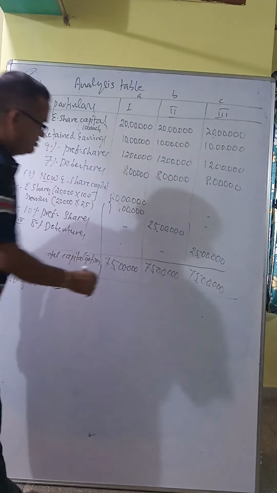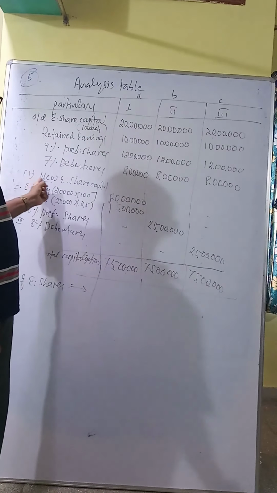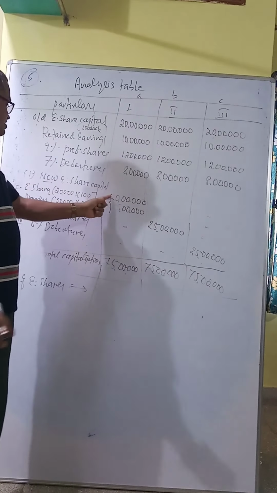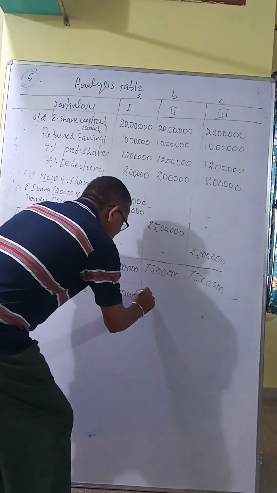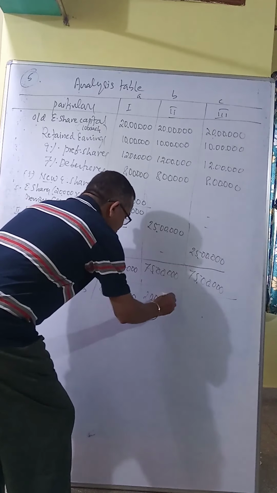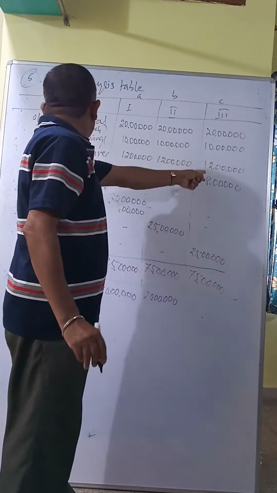Now see the equity share capital. The old equity was 20 lakh plus the new equity. Don't add premium, and no need to add premium or other things, only equity shares. In the first plan, new equity 20 lakh, so 20 plus 20, 40 lakhs. In the second plan, equity numbers 20 lakh, as there is no new equity. In the third plan, again only equity, 20, no new equity.